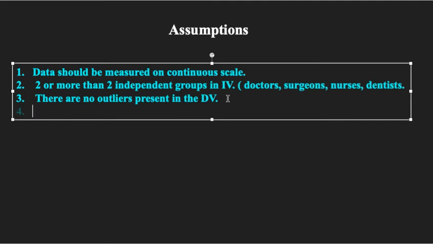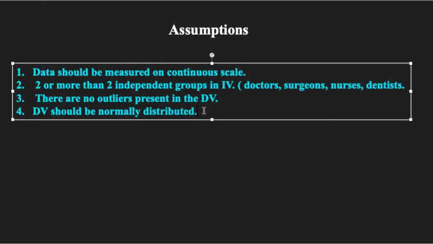Then we have one more assumption: the dependent variable should be normally distributed. Yes, this is very important here.